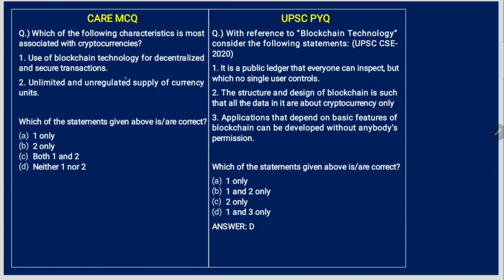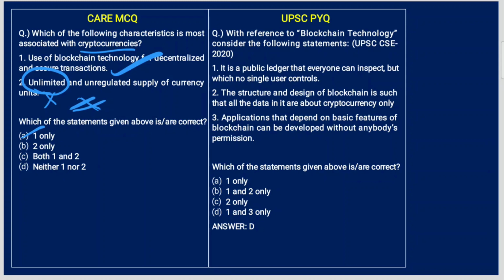Use of blockchain technology for decentralized secure transactions? Yes. Second statement, unlimited and unregulated supply of currency units? No, it is not unlimited. The cryptocurrencies have predetermined and limited supply. So the statement is wrong.